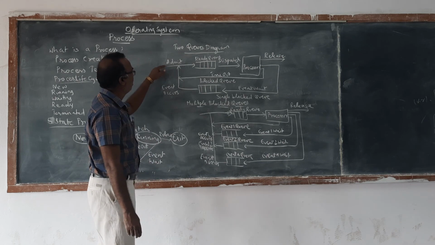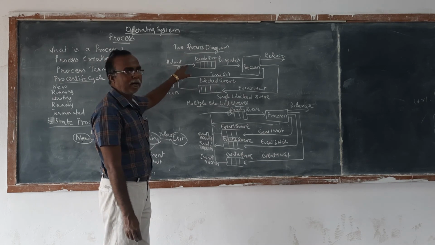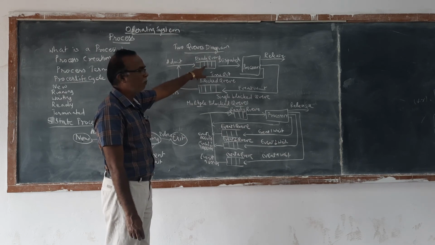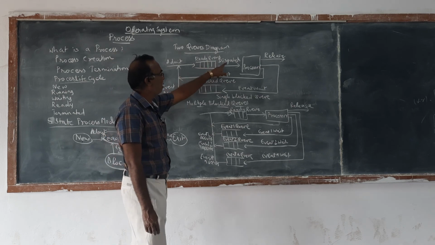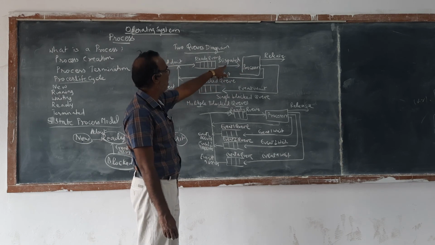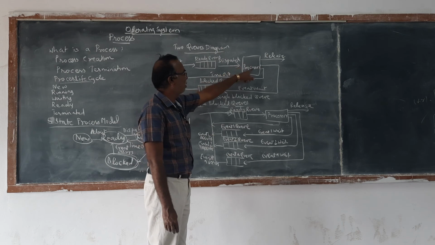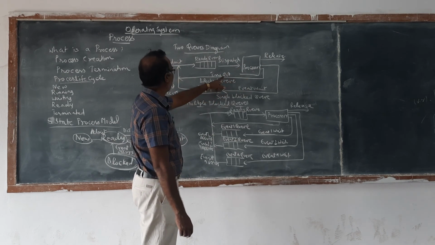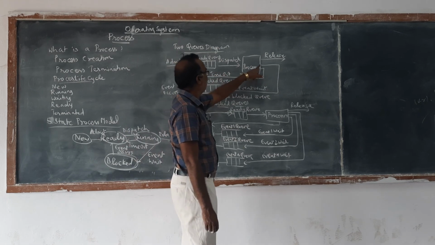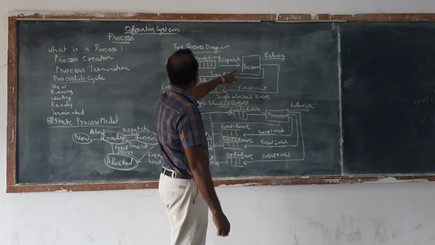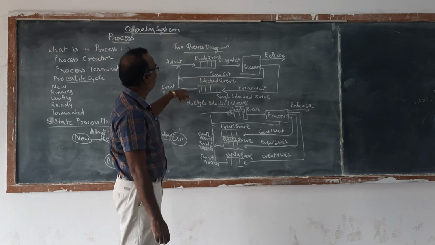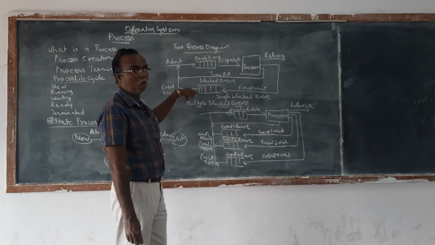In the single blocked queue, the process is admitted and put in the ready queue, and many processes are put in the ready queue. The first process is made to dispatch. After the first process is over, the second process is dispatched. It is dispatched and executed for a while, and after that it comes out; that is called timeout. Then some other process that is going to execute is sometimes blocked; that is called event wait. So this is called the single blocked queue.